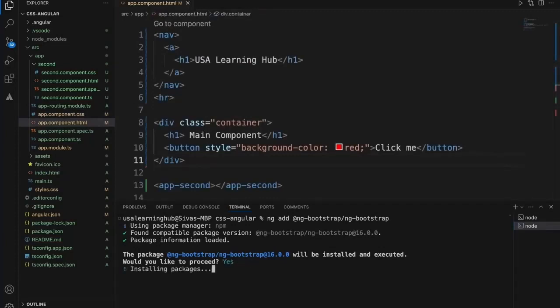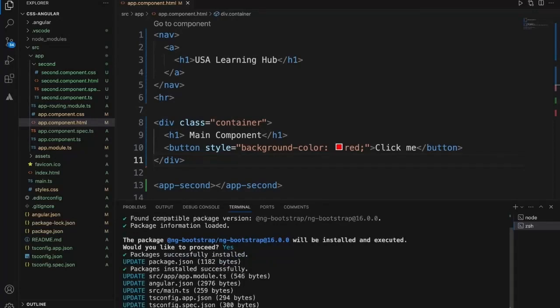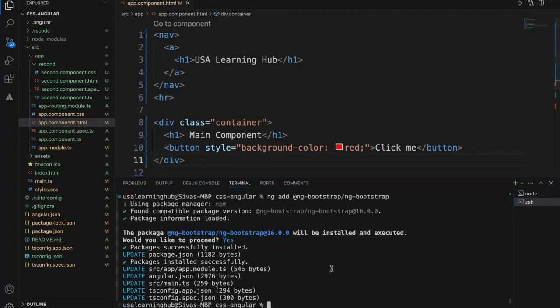Not only Bootstrap, there are many other third-party CSS libraries that we can use. Bootstrap was developed by Twitter, and it follows most of the styles from Twitter. Twitter is the current X application. Now Bootstrap CSS is applied to our application.